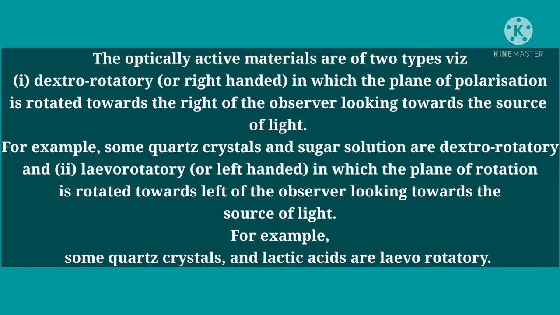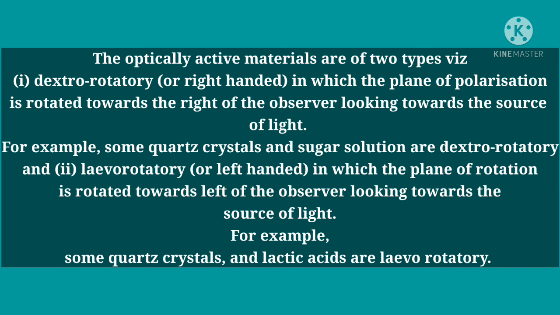In right-handed materials, the plane of polarization is rotated clockwise, while in left-handed materials the plane of polarization is rotated in the anti-clockwise direction.